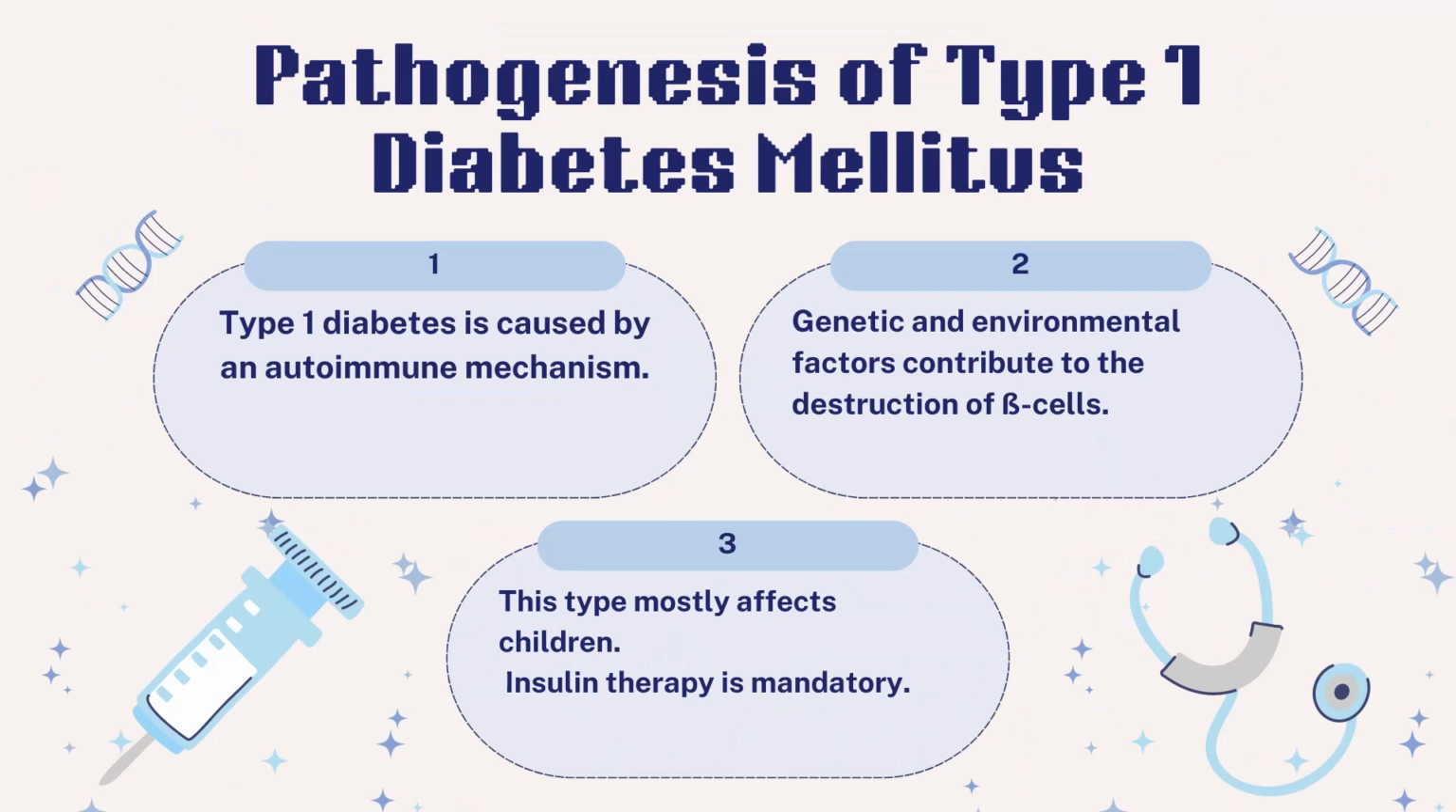The T lymphocytes attack the B cell antigens and destroy the beta cells. Genetic and environmental factors contribute to the destruction of beta cells. This type mostly affects children, manifests at puberty, and progresses with age. Insulin therapy is mandatory for survival in these cases.